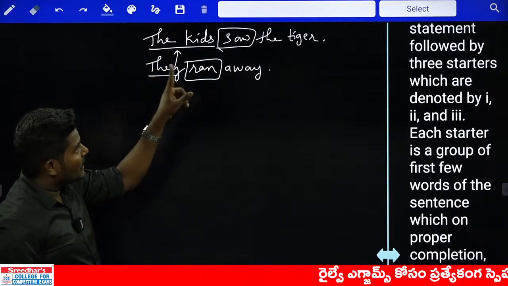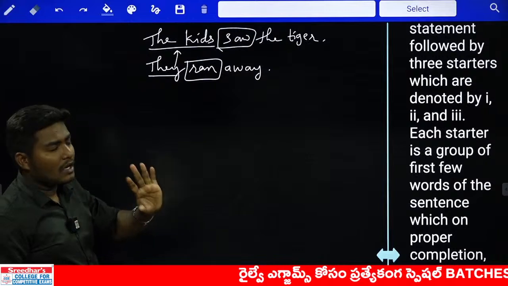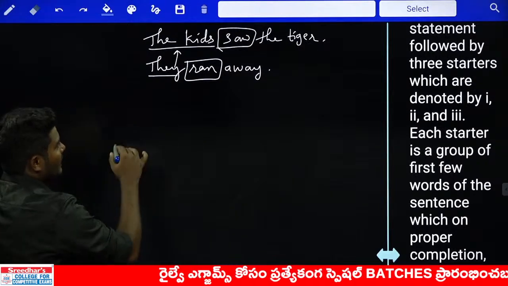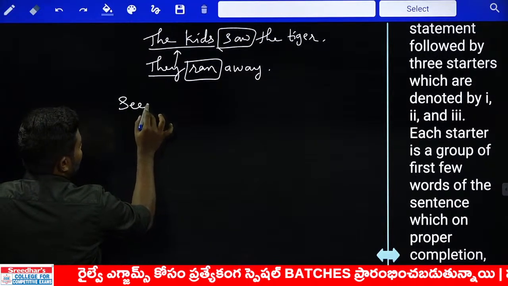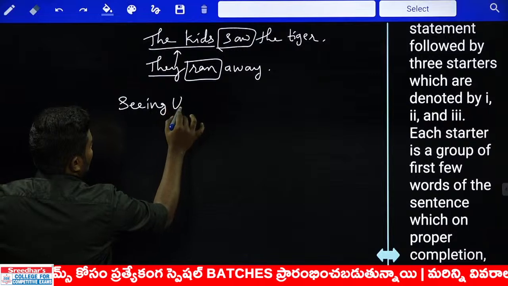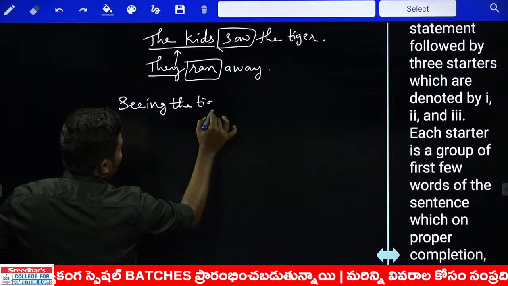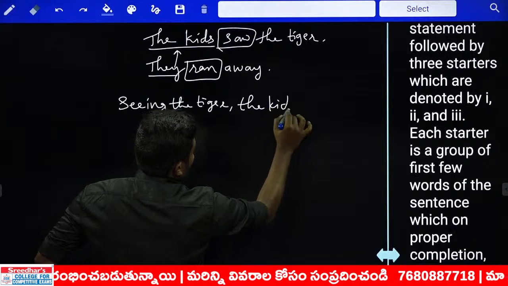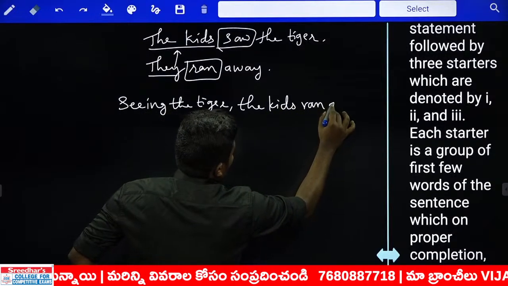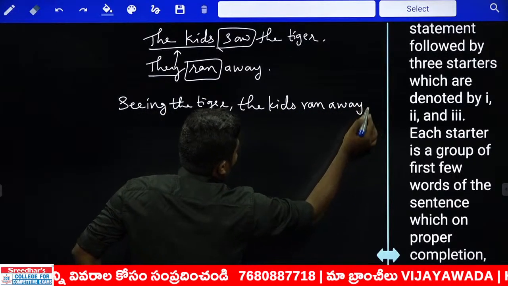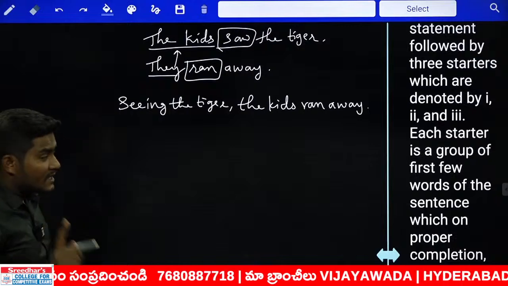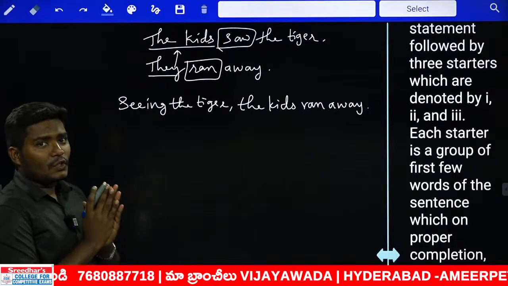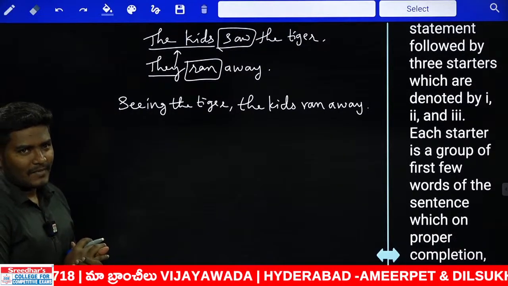In such case, you can take either the first one or the second one based on the context and start the sentence. I can write this sentence as, seeing the tiger, the kids ran away. This happens only if the subjects of the two sentences are same. Are you getting the point?